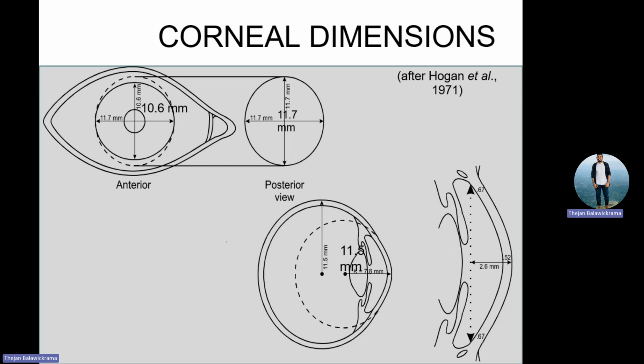So you have to remember that if you are going to sit for the ICEE exam, they will say vertical corneal diameter, right? We call it HVID. HVID means horizontal visible iris diameter. VVID means vertical visible iris diameter. Horizontal is iris to iris.